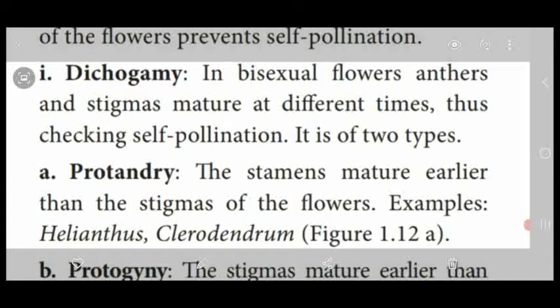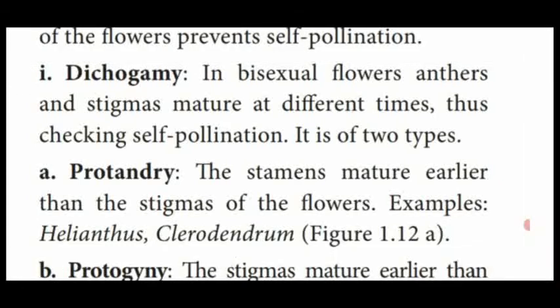First one, protandry. That means androecium. In the androecium only stamens are located, isn't it? So the stamens mature earlier. Pro means previous, earlier, first, isn't it? So when we say protandry, first the androecium is developed. The meaning is that the stamen matures earlier than the stigma of the flower. Example, Helianthus annuus, the sunflower, and also Clerodendrum.